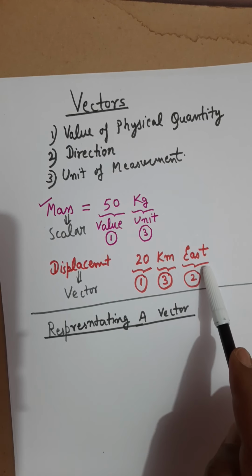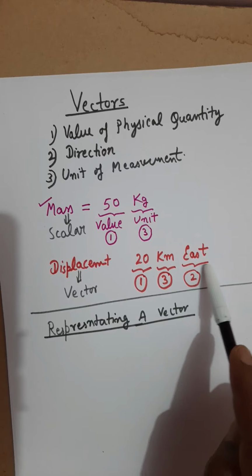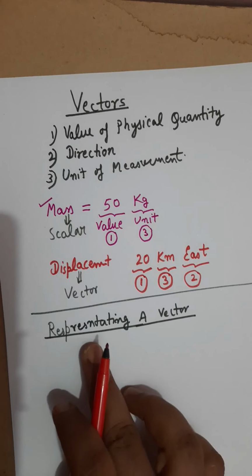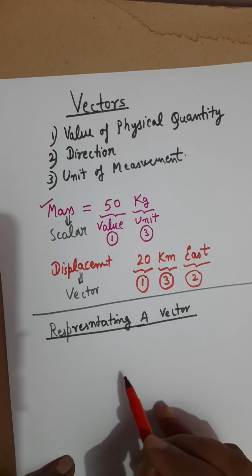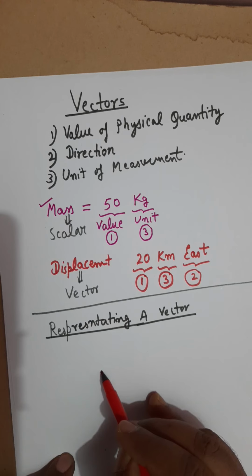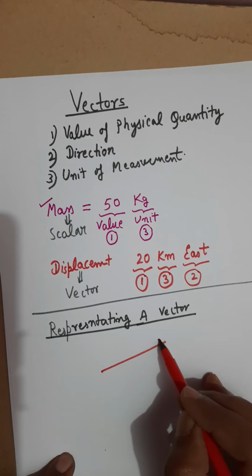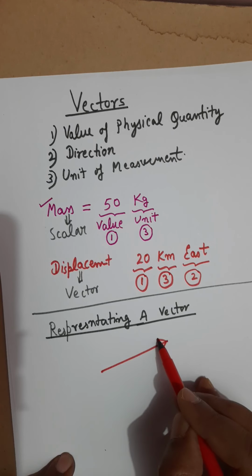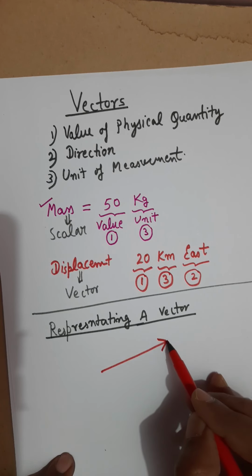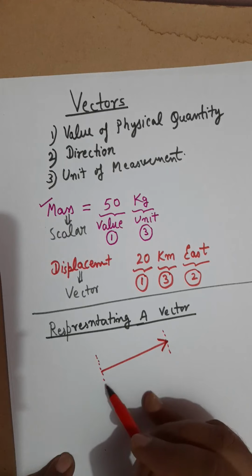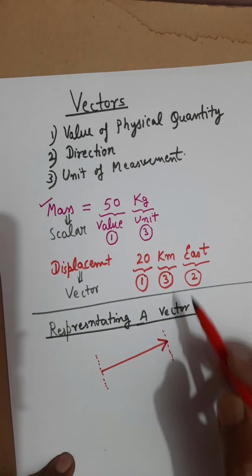The direction of the arrow represents the direction of the vector. So if I want to represent a vector, I need to draw one arrow pointing in the specific direction, and the length of this arrow is a representation of the magnitude of the vector.